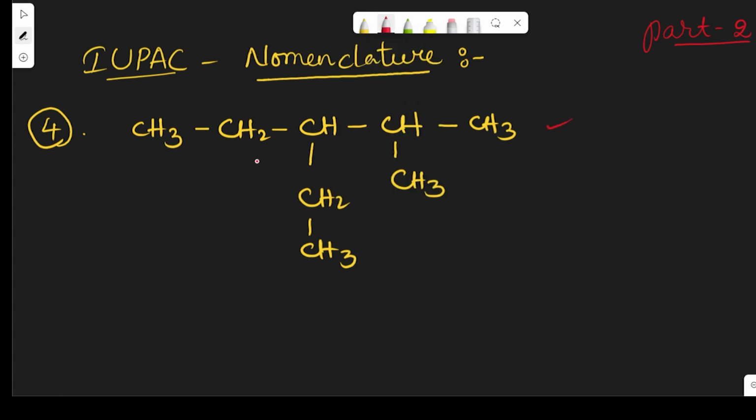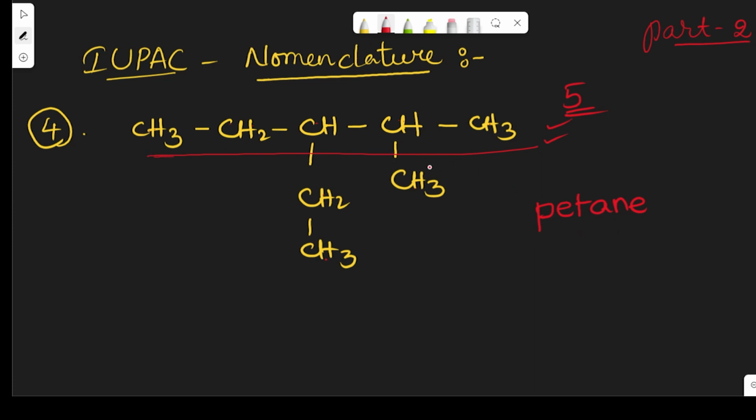If suppose here 1, 2, 3, 4, 5. If you are counting in this way 1, 2, 3, 4, 5. So in any possible way the parent chain contains only 5 carbons. So that is why obviously this is the parent chain. So it is containing 5 carbons. So that is why it is pentane, because all are single bonds only here. So obviously the name is pentane.